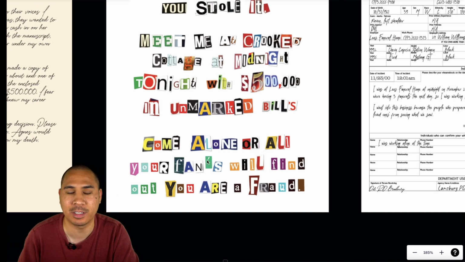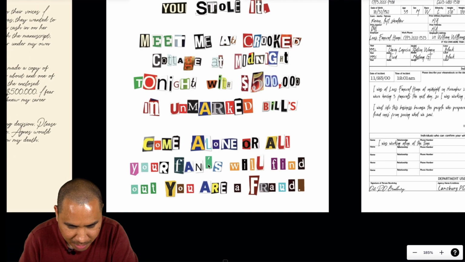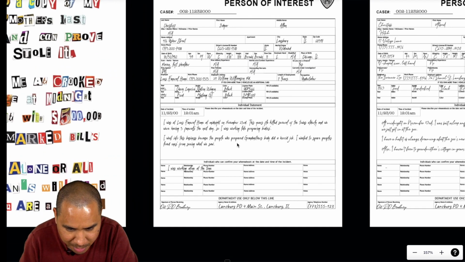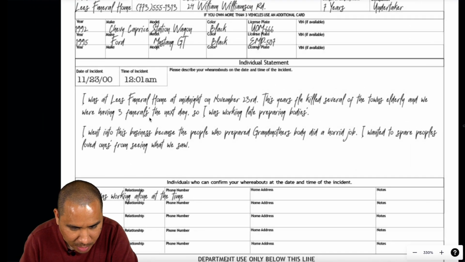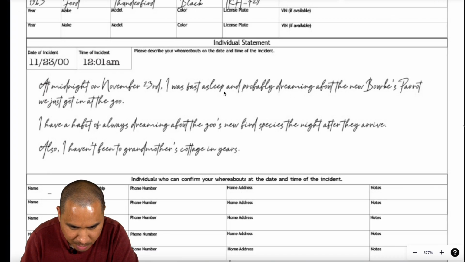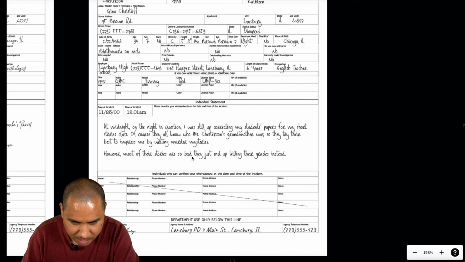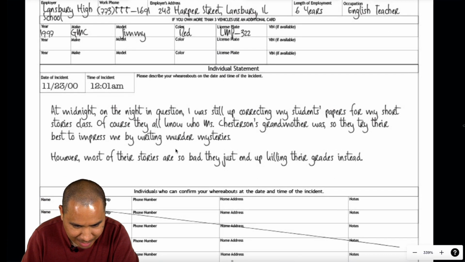Oh, so maybe I'm just gonna look for someone who uses this incorrectly. And the only writing we have from them is these statements. He is using it correctly. Incorrectly, sorry. We're having 3 funerals the next day. Preparing bodies, loved ones. I mean, let's check the other 2. See, habit, zoos, new, that's correct. Grandmother's cottage is correct. I doubt the English teacher would make that mistake. Students' papers, yes. It's Chesterson's grandmother.